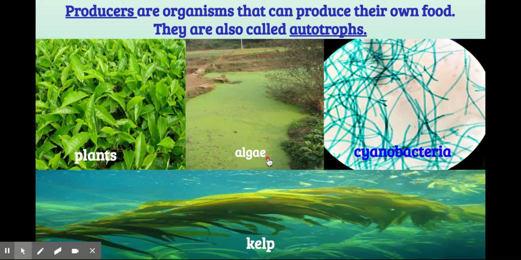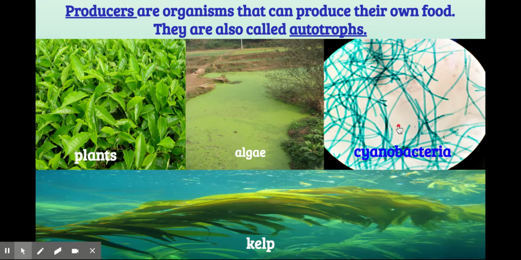Algae is a type of protist. Right here you're looking at millions and millions of protist organisms, algae organisms, because algae are microscopic organisms. That means that you can't see them without the aid of a microscope. But algae are a type of protist that can produce their own food just like a plant.